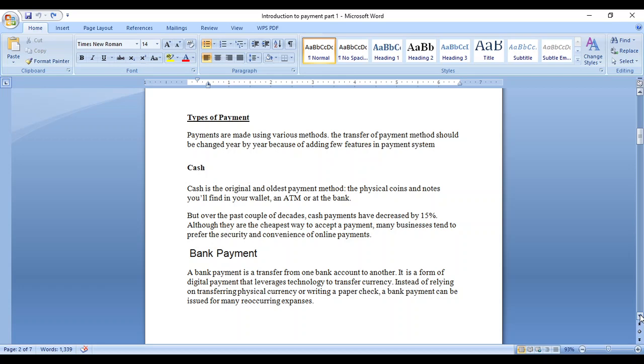But nowadays the cash payment is decreasing. What is the reason? They need many operations people to process the payment and then validate it manually, and all of this happens physically. So it is very expensive for the bank as well as the operations side, and they need to recruit more people. Also they get a very low profit margin compared with electronic payments because everything is processed manually, so it takes time. Suppose you give a check one day, the funds are collected from the bank only after two, three or four days. The processing time is extended so much that all the banks plan to move to electronic transfer.